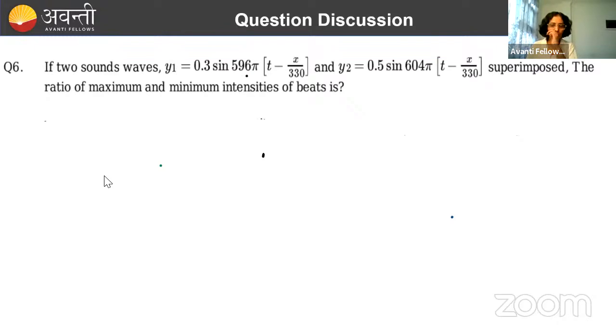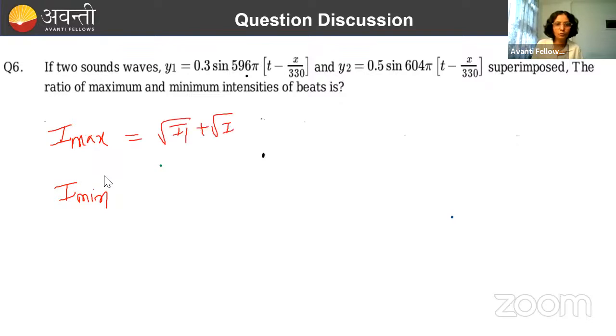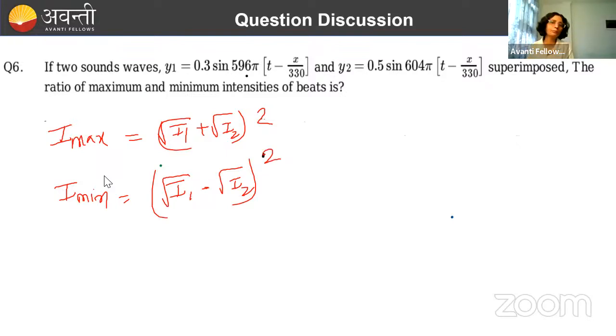Over. Now again, this question was damn easy. We just needed to remember the formula and I have discussed it. How we calculate I maximum. How we calculate I minimum. If you remember the formula, I have given I max equal to root I1 plus root I2 whole square. And what's the value for I minimum? Root I1 minus root I2 whole square. This one, right?